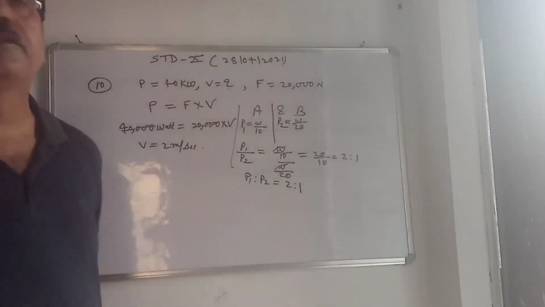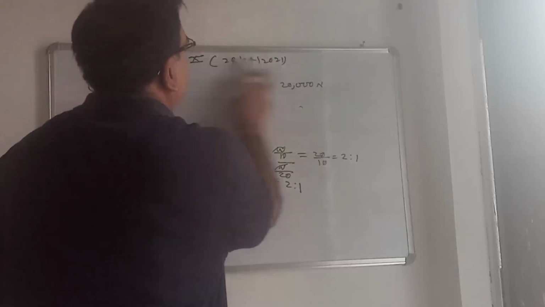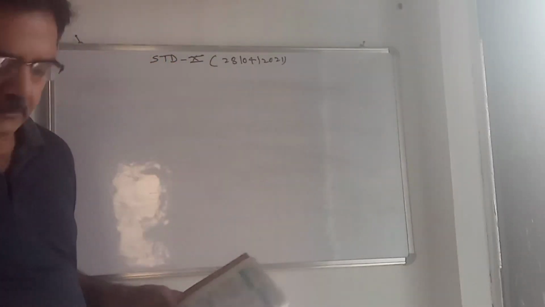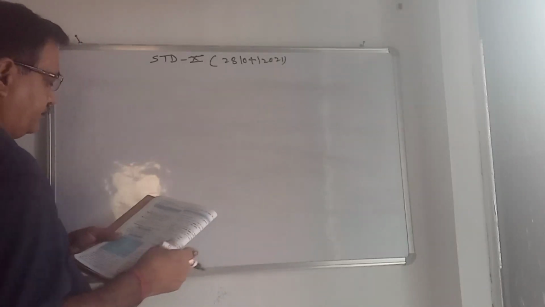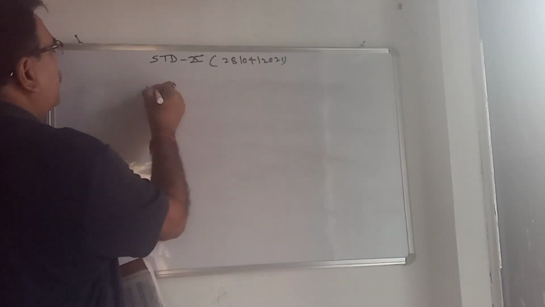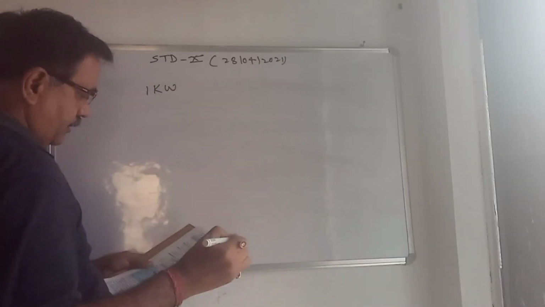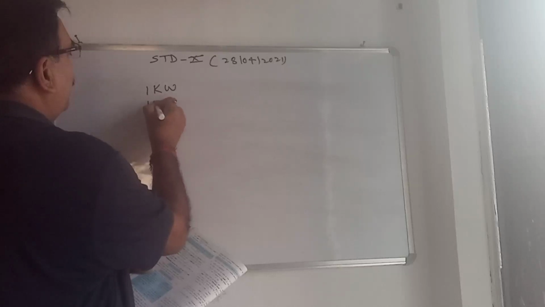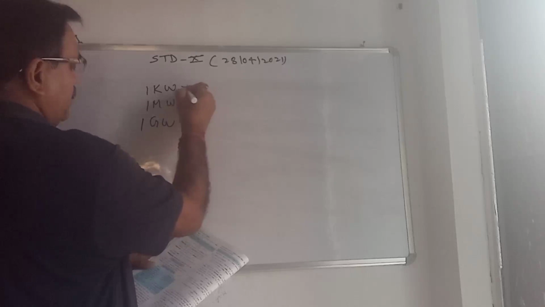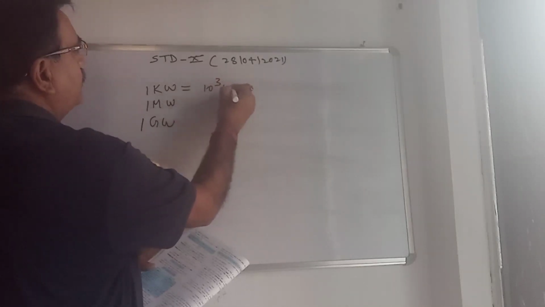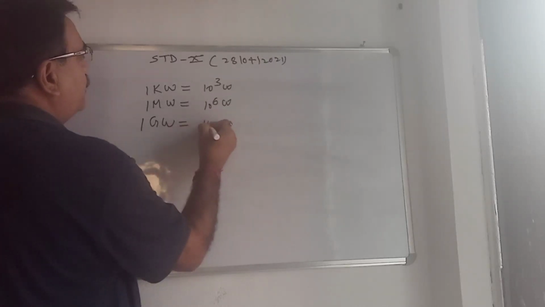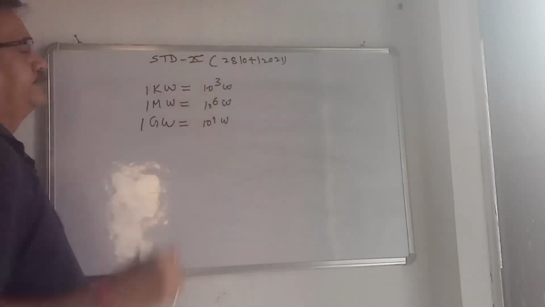Now there are different units of power. 1 kilowatt, 1 megawatt, and 1 gigawatt. 1 kilowatt is 10 to the power 3 watt, 1 megawatt is 10 to the power 6 watt, and 1 gigawatt is 10 to the power 9 watt.